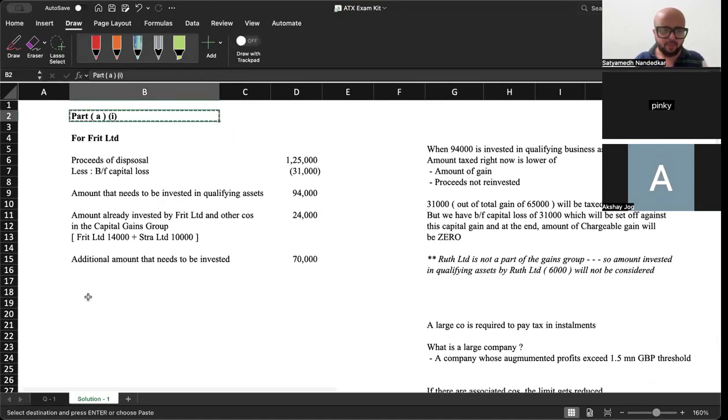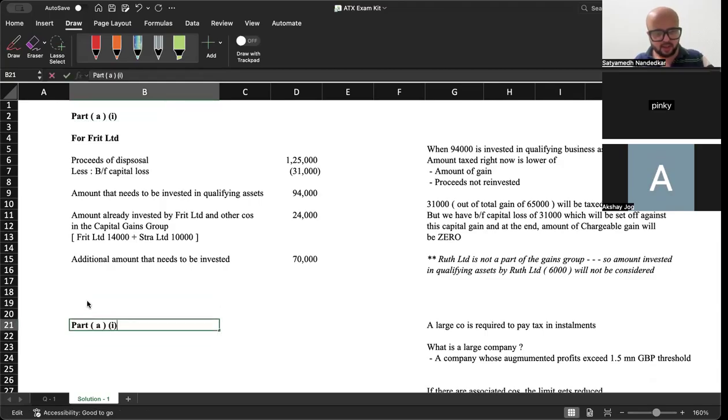You adjusted a big chunk of losses here. ठीक है, पार्ट ए टू.